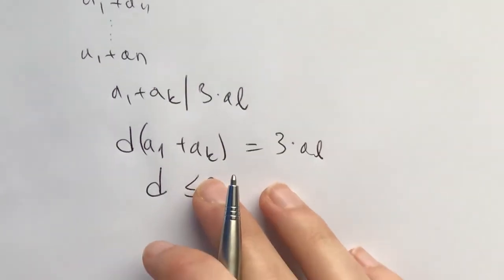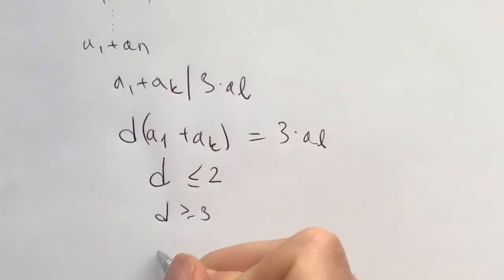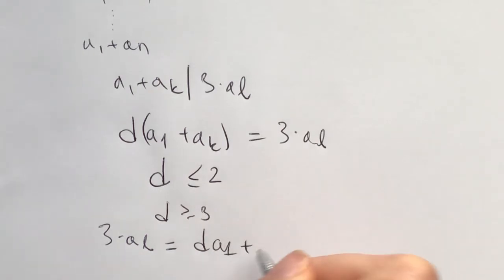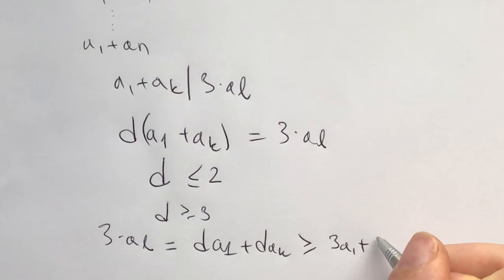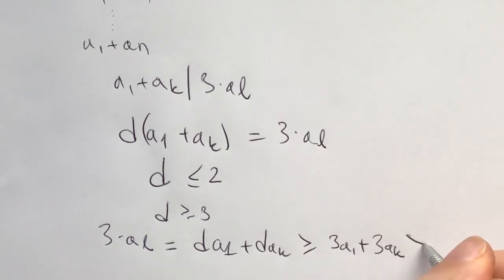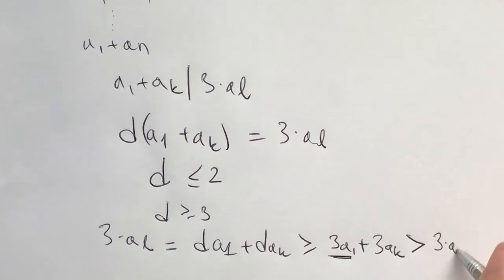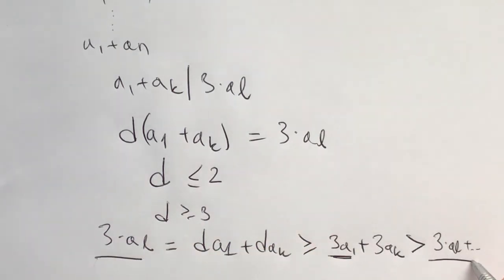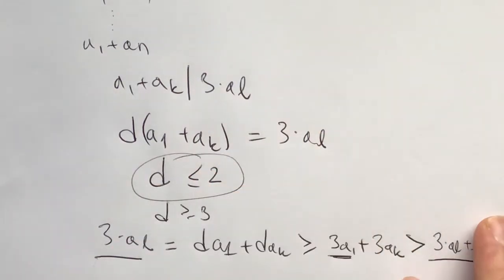The reason why is simply because if d was greater than or equal to 3, then 3 times al, which would be equal to d a1 plus d ak, would be greater than or equal to 3a1 plus 3ak. And this would be strictly greater than 3 times al plus some change, because a1 is greater than al. So 3 times al is greater than 3 times al, a contradiction. So that means d must always be less than or equal to 2.